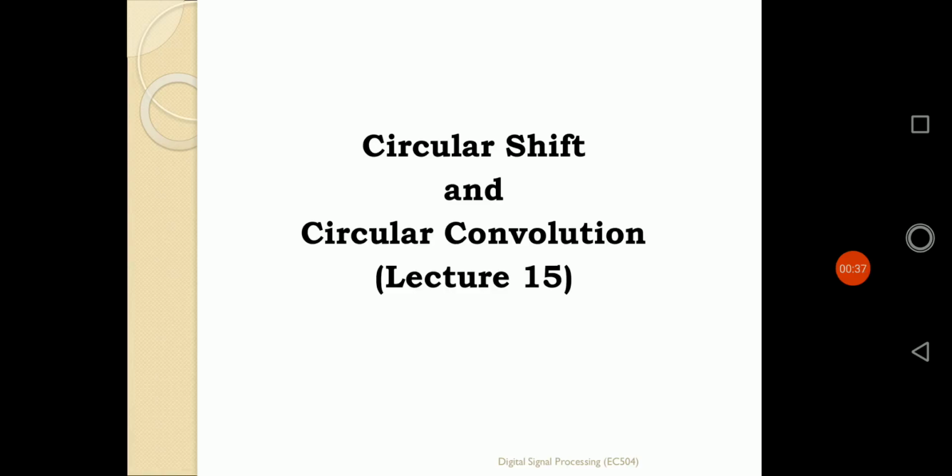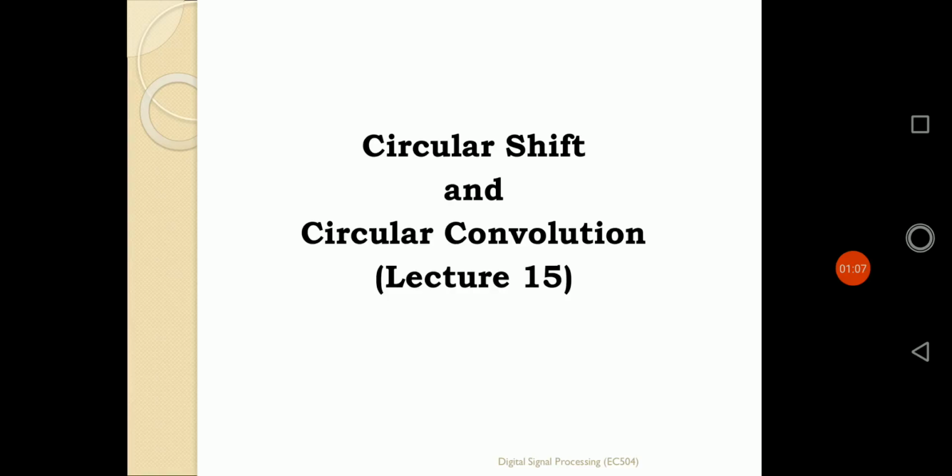Now, according to that approach, whenever a sequence is defined by N points, it is defined that beyond the range 0 to N minus 1, the signal doesn't have any existence. That means the signal is completely described by its circular representation. The signal is totally defined by a periodic signal, and capital N is nothing but the time period of that particular sequence.